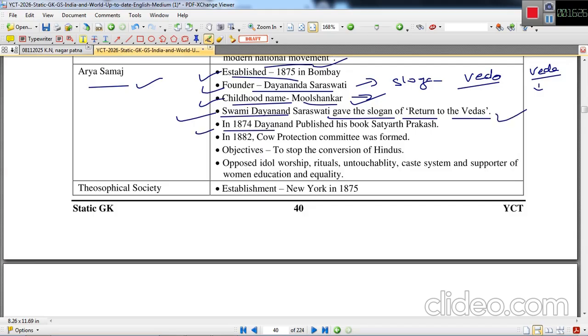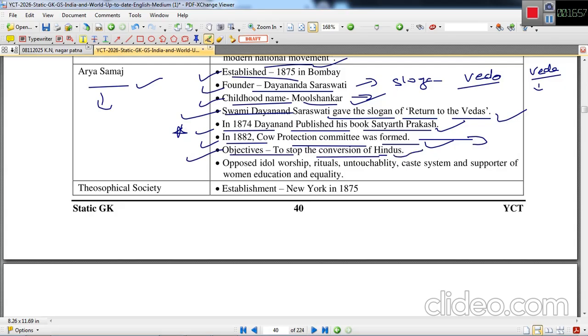In 1874, Dayanand published his book Satyarth Prakash. This is again a key and important point of this particular Samaj, Arya Samaj, because questions are directly framed from it. In 1882, the Cow Protection Committee was formed. This committee was formed to take initiatives that could lead to the avoidance of cow slaughter. Another objective was to stop the conversion of Hindus also.